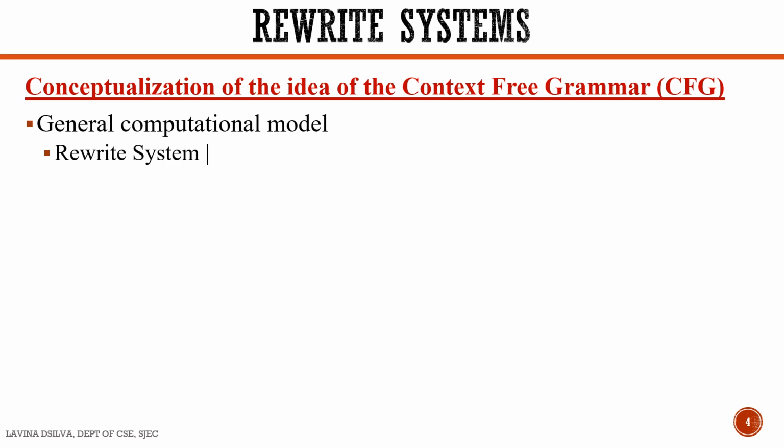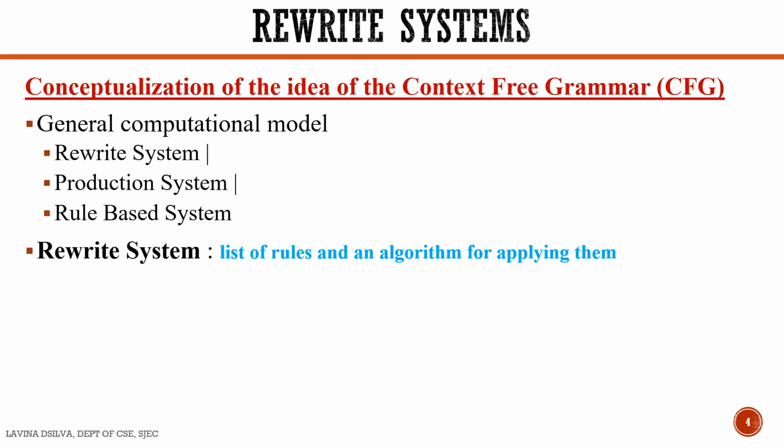Now this rewrite system is also called a production system, or a rule-based system. The term rule-based system is very apt for us to understand the concept, because a rewrite system consists of a list of rules and an algorithm for applying them. So you've got a list of rules and we consider an algorithm to apply those rules. To understand this better, let me consider some examples.